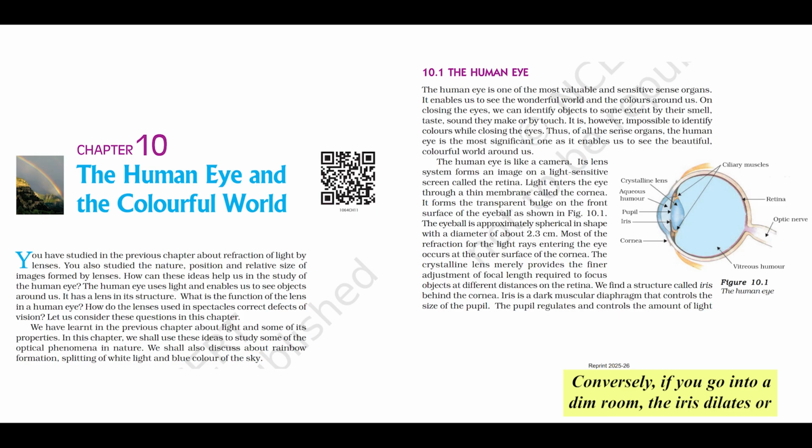Conversely, if you go into a dim room, the iris dilates or widens the pupil, letting more light enter so you can see better. It's this amazing automatic adjustment. That is pretty cool, isn't it?